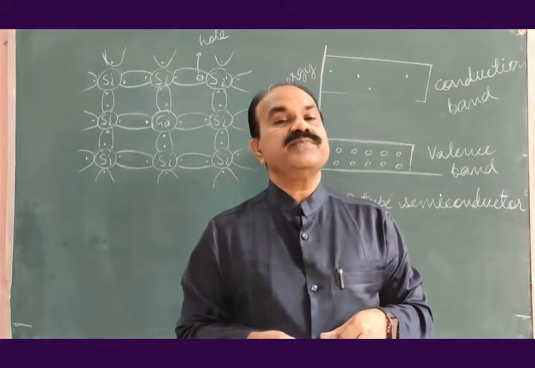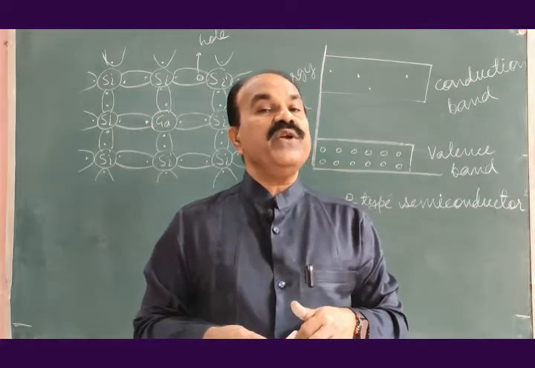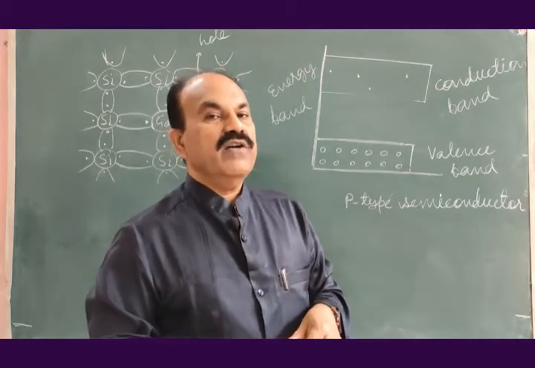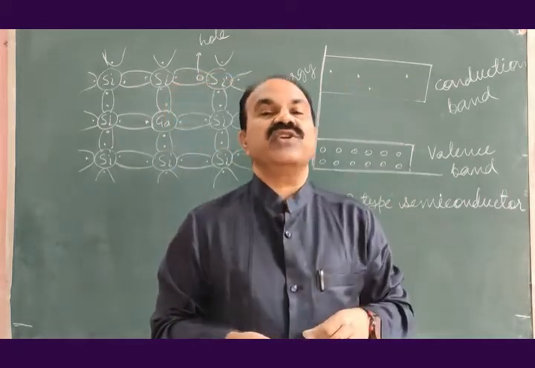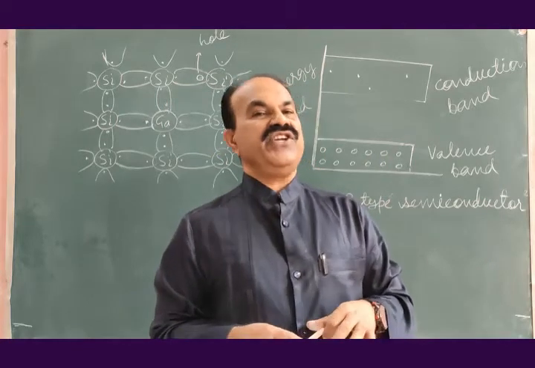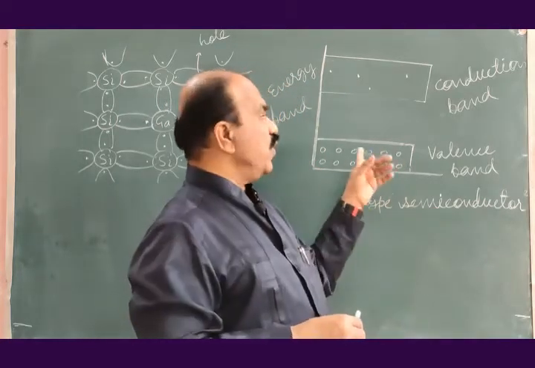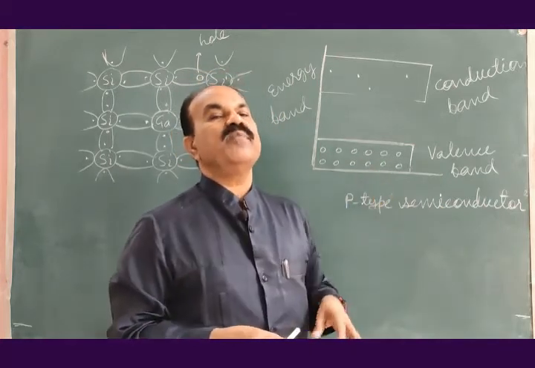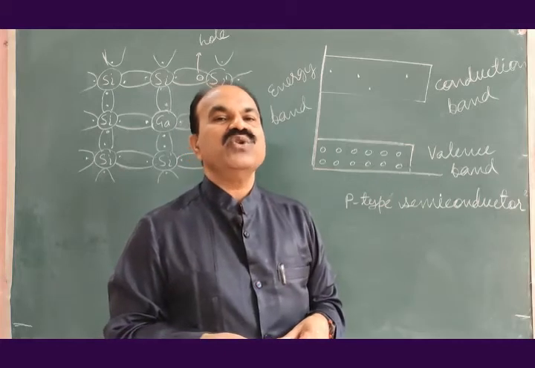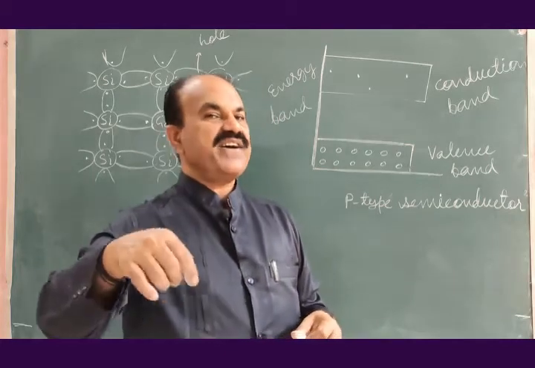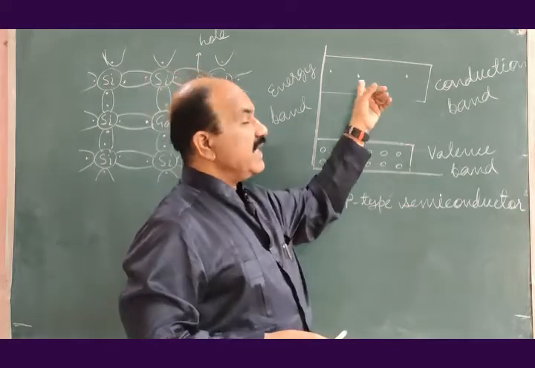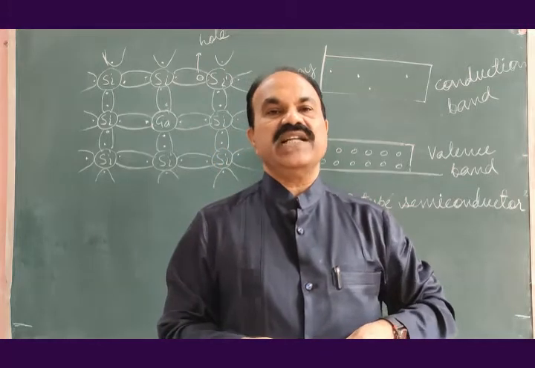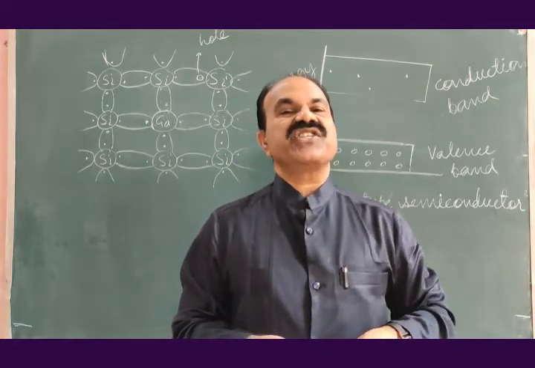It means that the positive free holes are in majority, whereas negative free electrons are in minority. As holes are majority in number, they are known as majority charge carriers. As electrons are very few in number, they are called minority charge carriers.